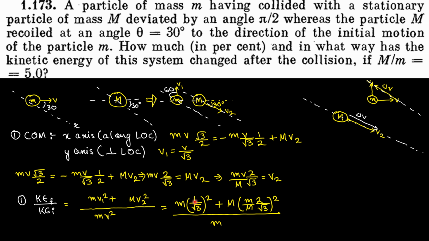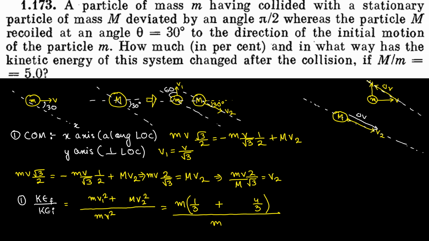1 by root 3 whole square is nothing but 1 by 3. If I take small m by capital M whole square outside the bracket, it would be small m square by capital M square. And 2 square is 4, root 3 square is 3, so it would be 4 by 3 out here. Now I can easily cancel out the m and m square, isn't it? And I can take m common from these two terms. So it becomes m into 1 by 3 plus small m by capital M into 4 by 3, fair and fine. Now in the question it is given capital M by small m is equal to 5, so small m by capital M would be 1 by 5.